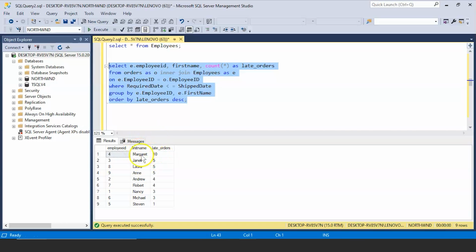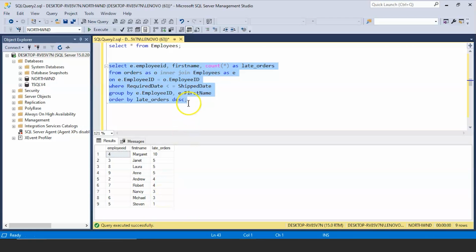Okay, so you have the employee IDs on the left, then you have the first name of the employee IDs, and then you have the late orders for each of these employees. So if you see here, employee ID 4 has the highest number of late orders, followed by employee ID 3 and 8 as well as 9 who have 5 late orders. Then we have the employee ID 2 which has 4 late orders. Even employee ID 7 has 4 late orders. Employee ID 5, that is Steven, has only 1 late orders.